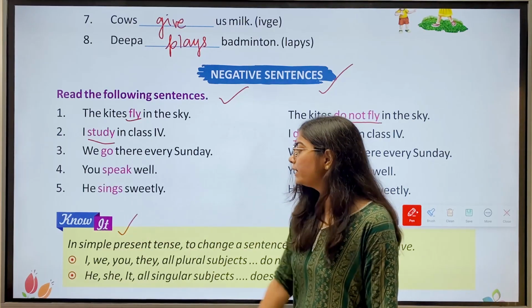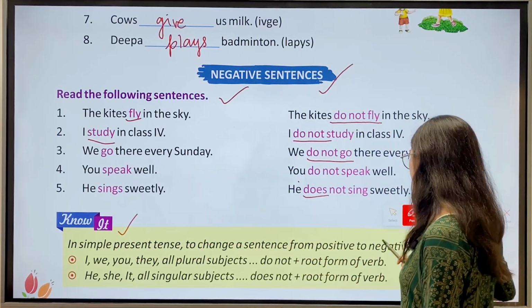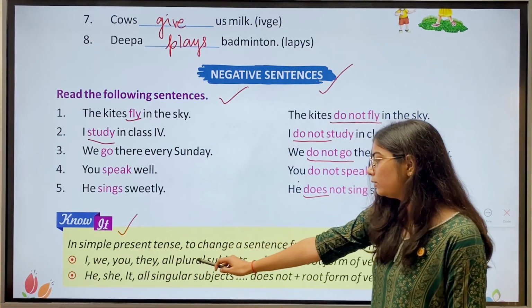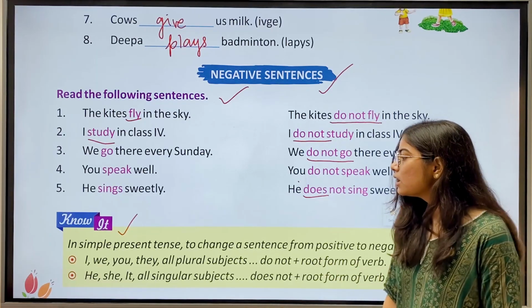Then we have, know it. In simple present tense, to change a sentence from positive to negative, for I, we, you, they, all plural subjects, we use do not plus the root form of the verb.